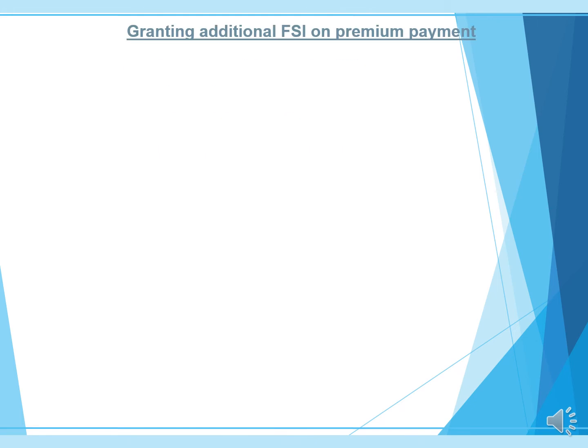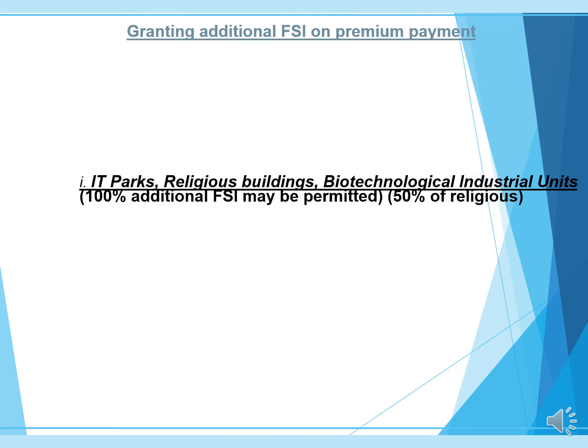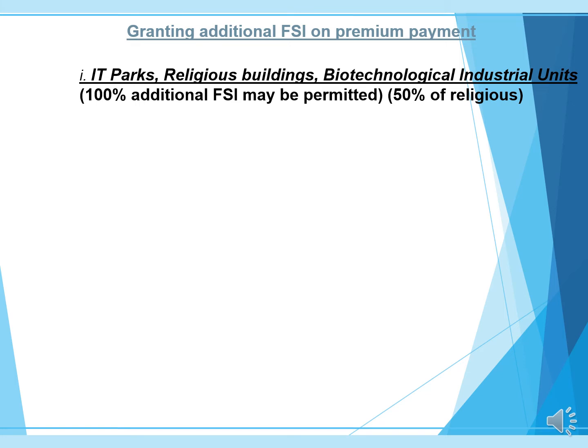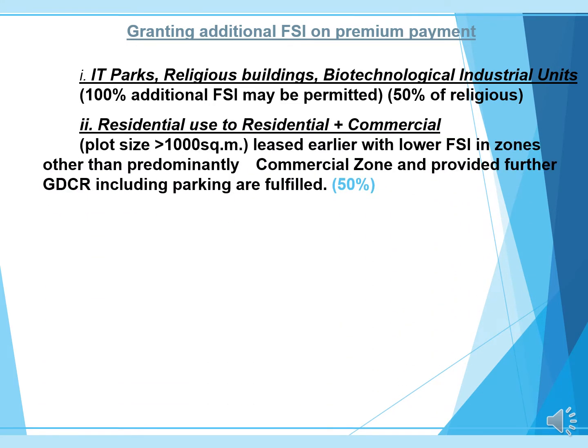Granting additional FSI on premium payment. IT parks, religious buildings, biotechnology industrial units: 100% additional FSI may be permitted, whereas for the religious sector 50% is permitted.